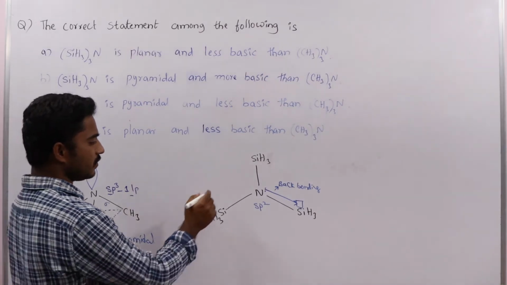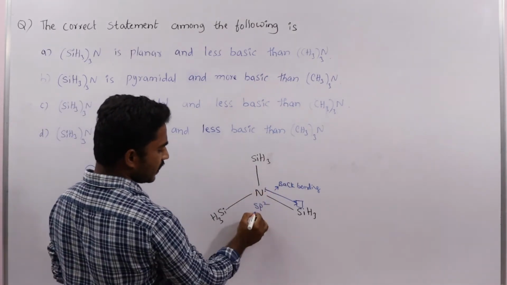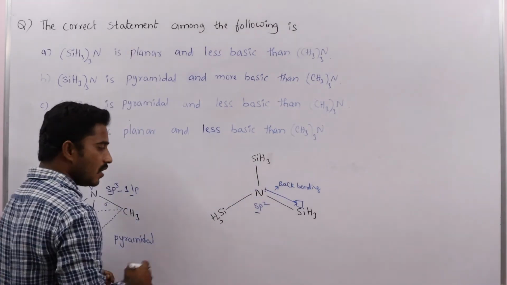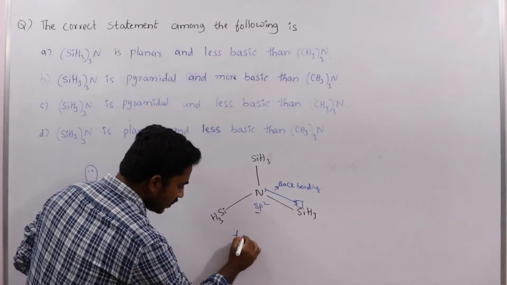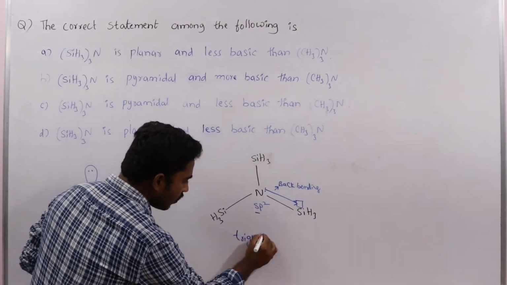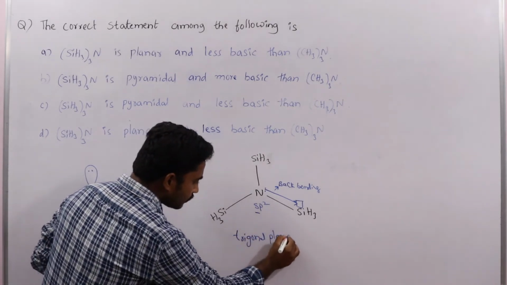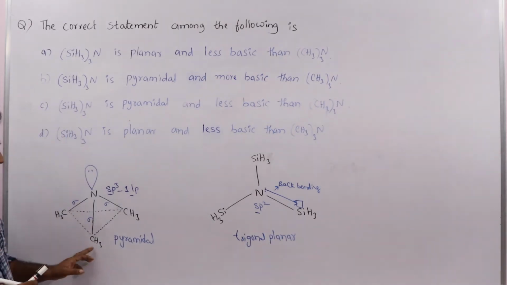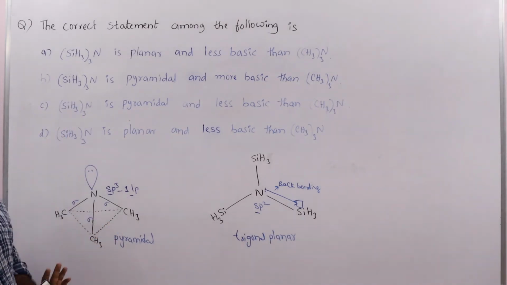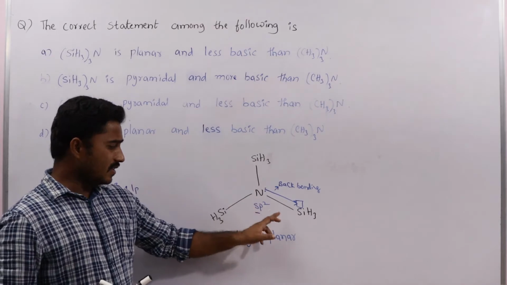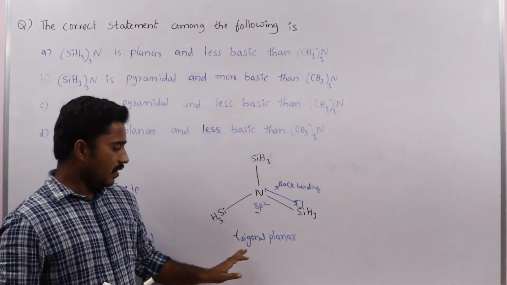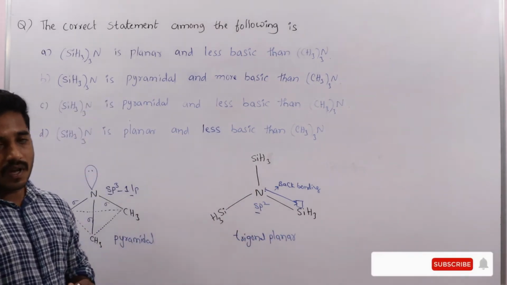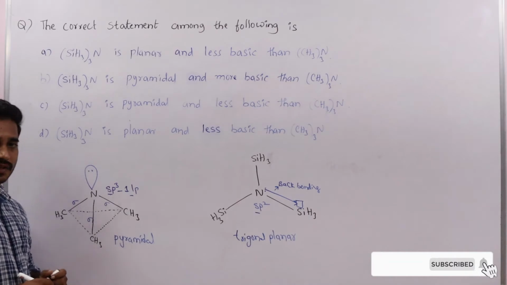Because of that, nitrogen is sp2 hybridized, so the molecule is trigonal planar. That's why we can say trimethylamine is pyramidal and trisilylamine is trigonal planar.